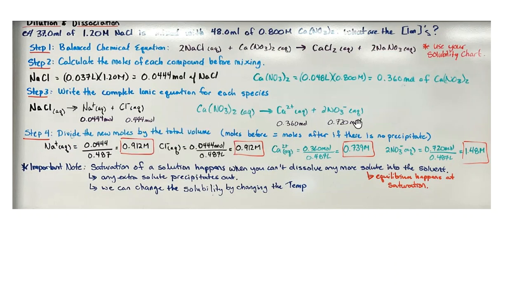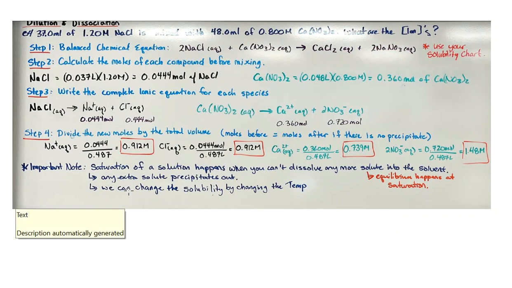And here I go through this and I should make sure that this is 0.36 and then there are 2 of these, so it's 0.72. So it's double the amount of moles because I have twice the amount of moles. Here I work through, I think this should be 0.0912. Check that calculation. I think this one should be 0.0912 as well. They're the same because it's a 1-to-1 relationship. There's 1 sodium, 1 chlorine. Here I've doubled the amount for my molarity, okay? And so I can figure out what my final concentrations are for each.